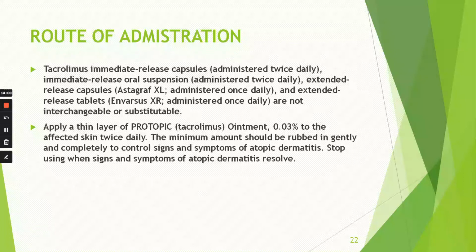If you use tacrolimus as an ointment, then apply a thin layer of tacrolimus, that is 0.03%, which will be very effective, over the skin twice daily. The minimum amount should be rubbed in gently and completely to control the signs and symptoms of atopic dermatitis. Stop using it when the signs and symptoms of the atopic dermatitis resolve.